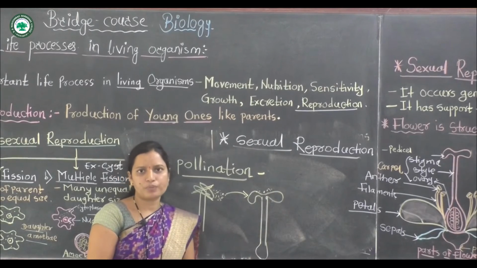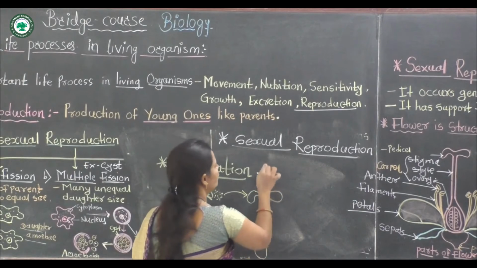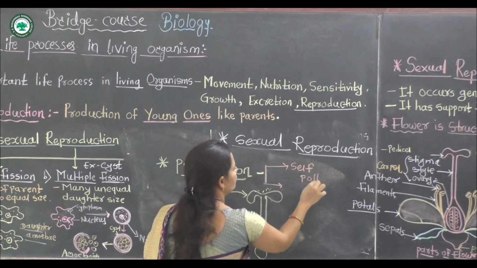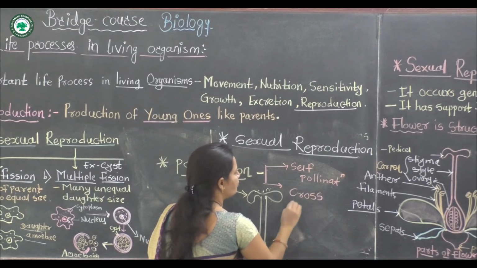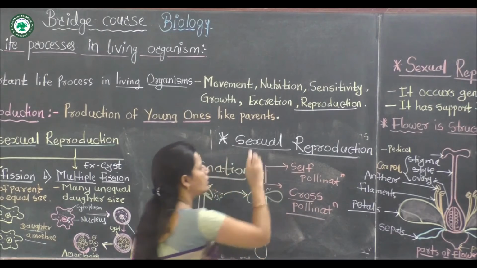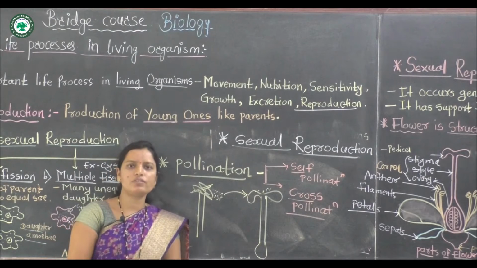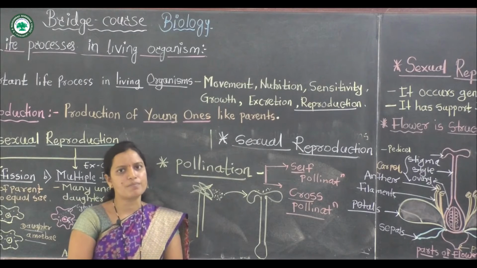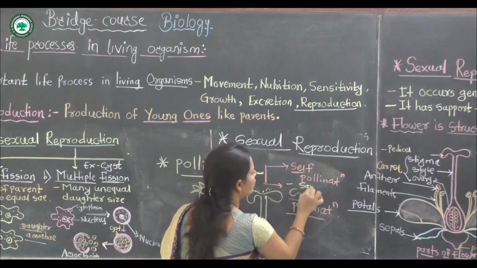There are 2 methods of pollination: self-pollination and cross-pollination. Self-pollination means pollen grains are transferred from the anther to the stigma of the same flower.